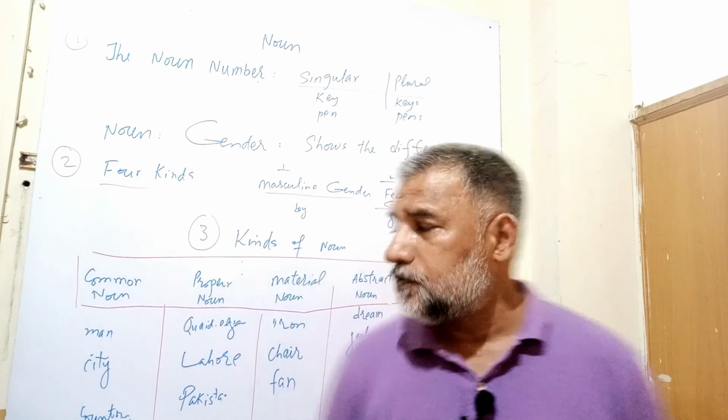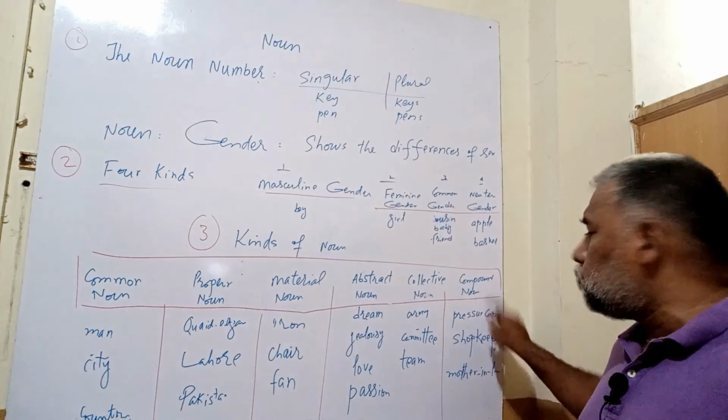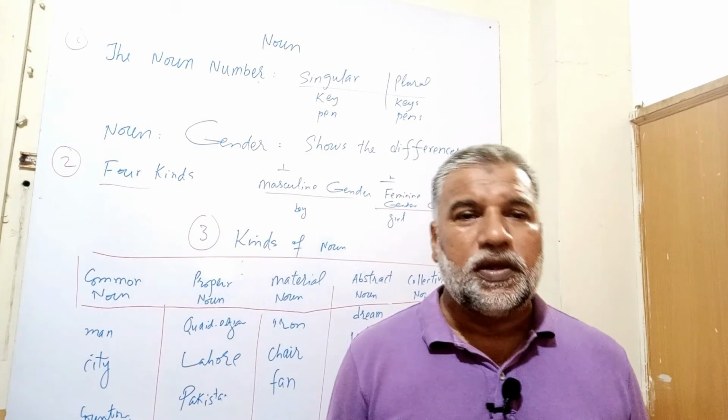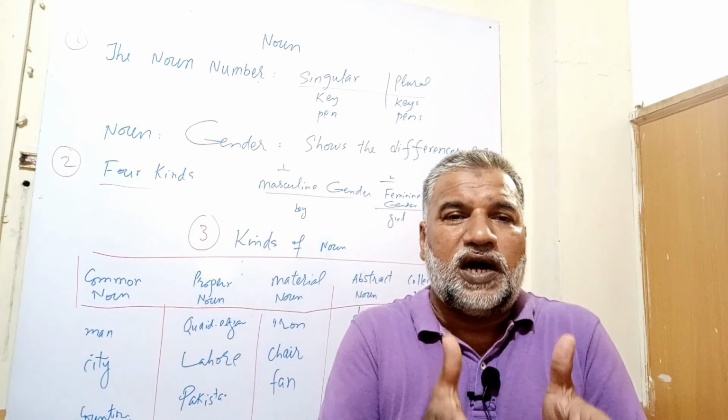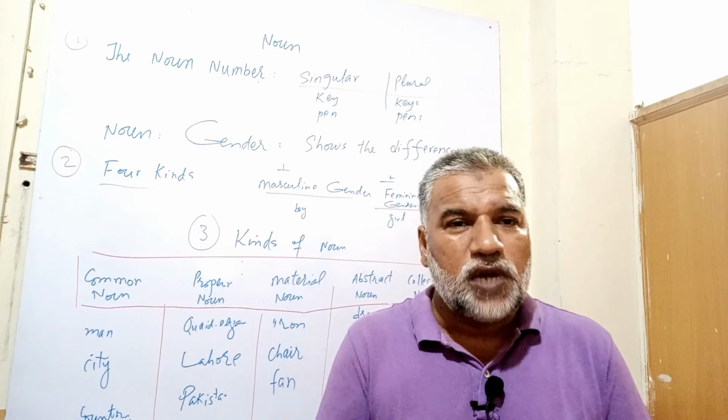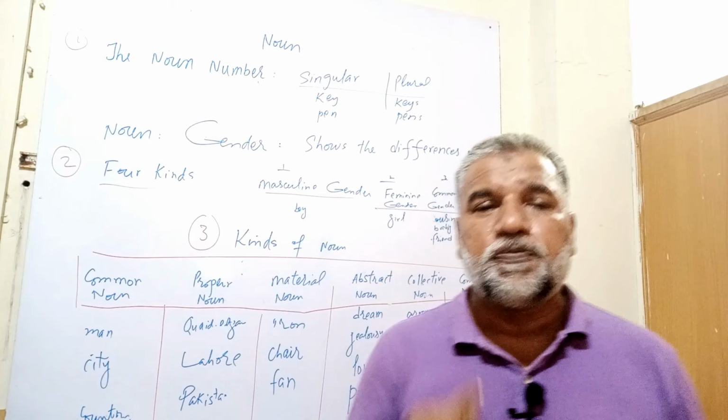For example, pressure cooker. Pressure is one word, cooker is another word, but when the two words are combined, they are called a compound noun because they are showing one thing.